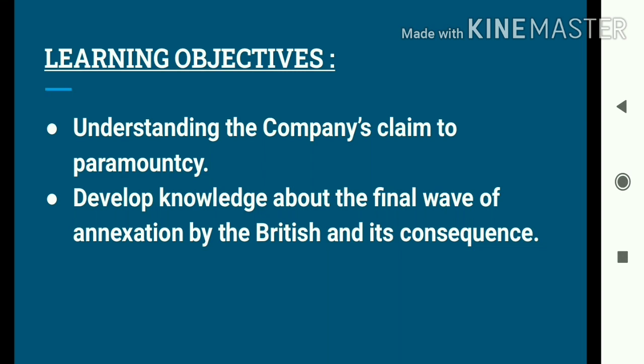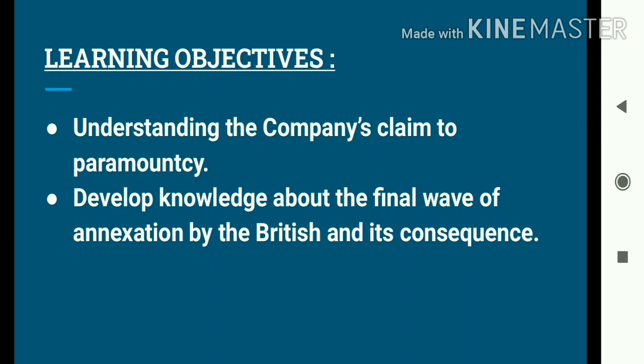The learning objectives of our today's class are: number 1, understanding the company's claim to paramountcy, and number 2, develop knowledge about the final wave of annexation by the British and its consequence. So students, from today's class we shall be able to understand how the British started claiming paramountcy.